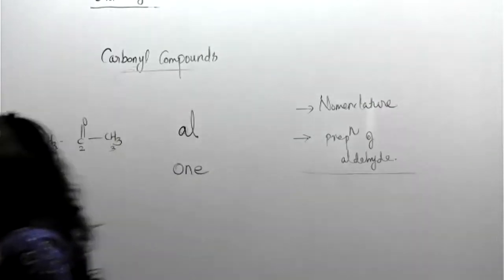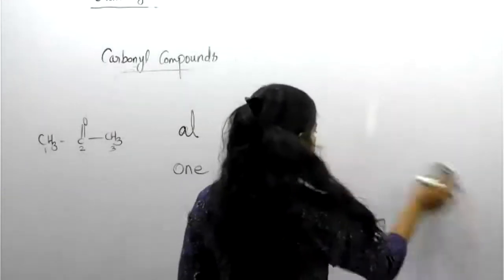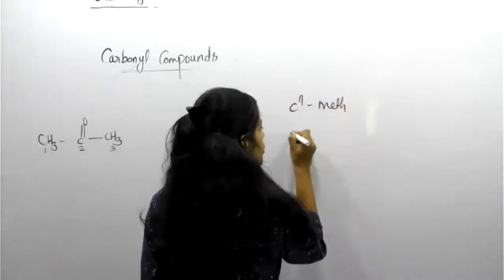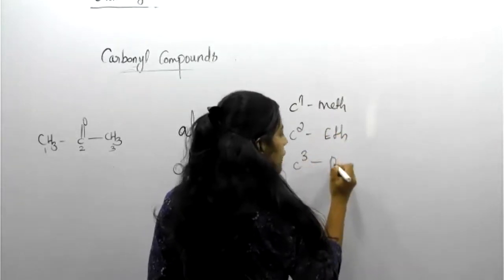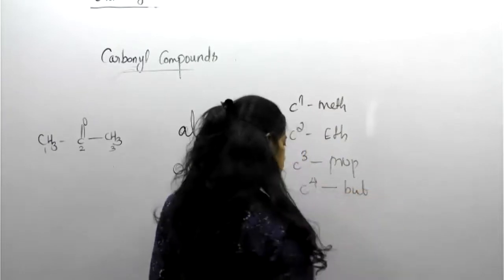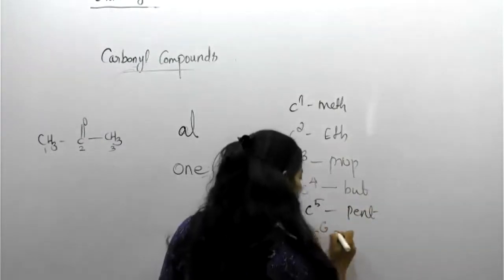Keep this in your mind, students. One carbon is the root word meth. Two carbons is eth. Three carbons is prop. Four carbons is but. Five carbons is pent. Six carbons is hex.